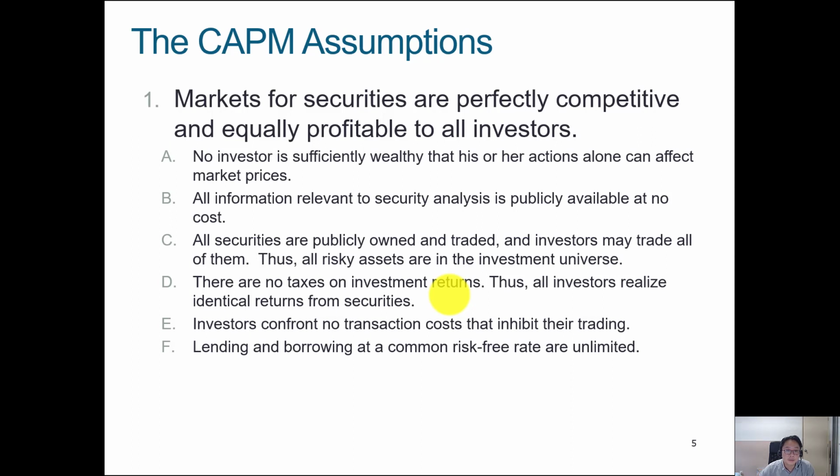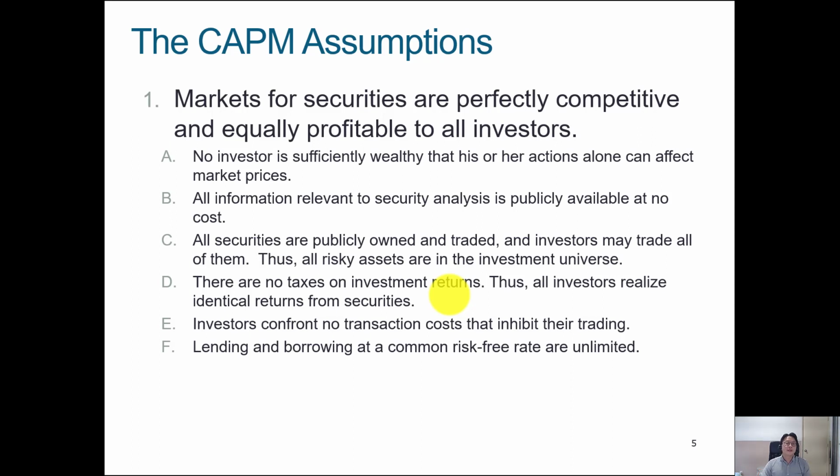We also make some other assumptions, like there are no taxes on investment returns, that investments have no transaction costs that could stop you from trading, and that we can lend and borrow at a risk-free rate in an unlimited fashion. What this means is that we're saying a bank would allow us to lend at a risk-free rate even up to $1 million or $10 million, which we know is simply not true.